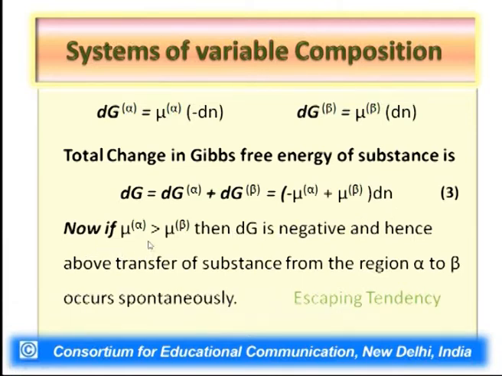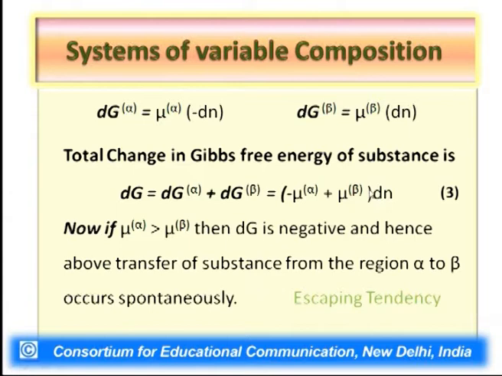Now, let us suppose that mu alpha, the chemical potential, or in other words the molar Gibbs free energy of the substance in region alpha, is greater than the molar Gibbs free energy, or chemical potential, of the substance in phase beta. Then dG would be negative, because mu alpha would be greater than mu beta, and with the negative sign on mu alpha, the bracket term in equation 3 is a negative term.